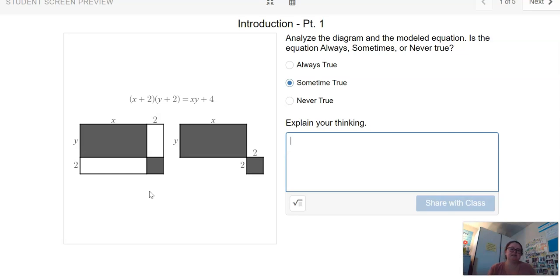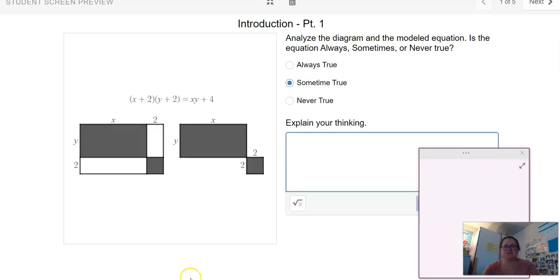And for instance, if I put 1 for x and 1 for y, then I'd have 1 plus 2, which is 3, and 1 plus 2, which is 3. 3 times 3 is 9. And on the other side, 1 times 1 would be 1, plus 4 would be 5. So it's obviously not working.